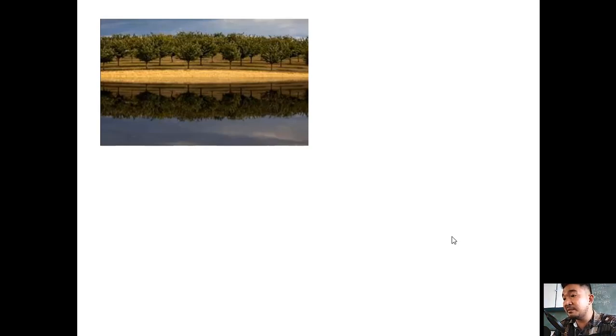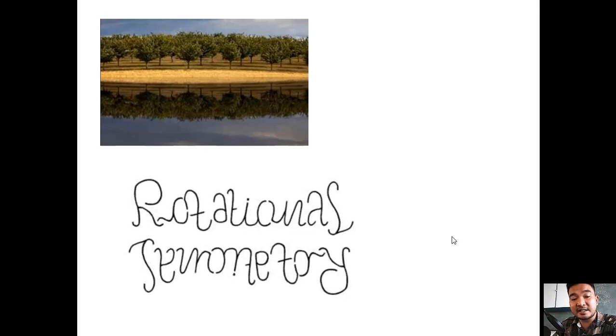Reflection symmetry is made by a line going through an object, splitting it into two parts that are mirror images of each other. This is also called bilateral symmetry, since it splits the object into two, and bi means two. So, mirror images. So that's reflection symmetry.